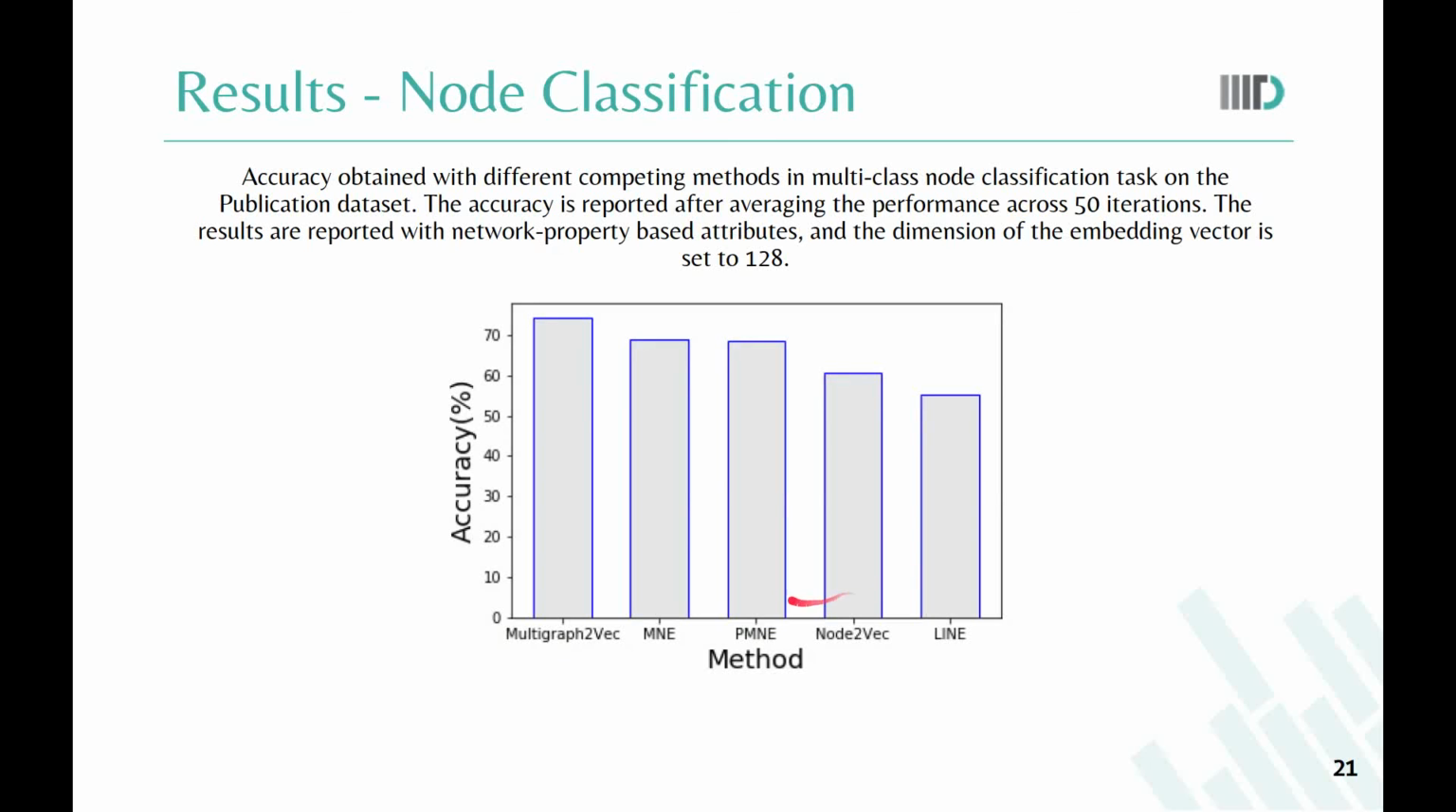This slide shows the result of the node classification experiment where we improved the best baseline MNE by 5.28%.